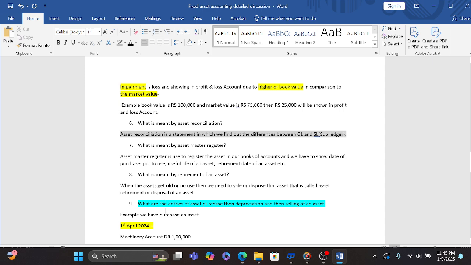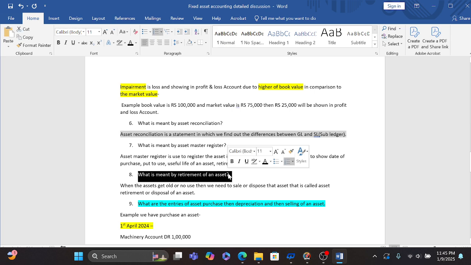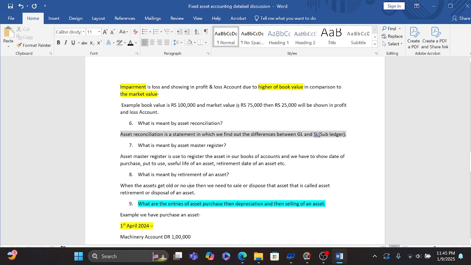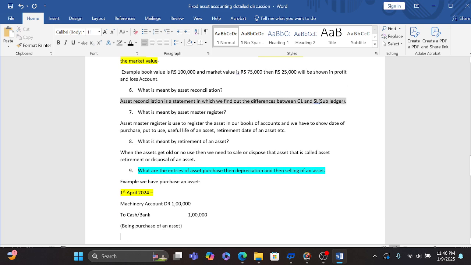So our next part is what is meant by the retirement of an asset. When the asset gets old or is of no use, then we have to sell or dispose of that asset. That is called asset retirement or disposal of an asset. जब कोई भी asset पुरानी हो जाती है, लाइक एम्प्लॉय पुराना हो जाता है तो उसको निकाल दिया जाता है, सेम काइंड हमारा एसेट में भी होता है.